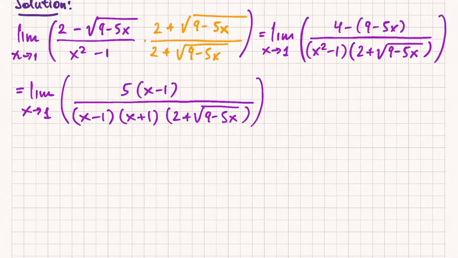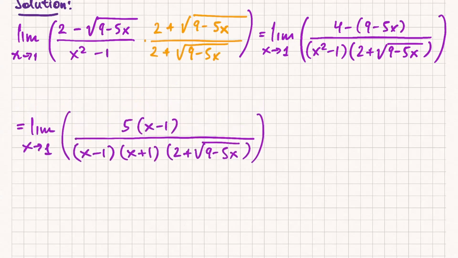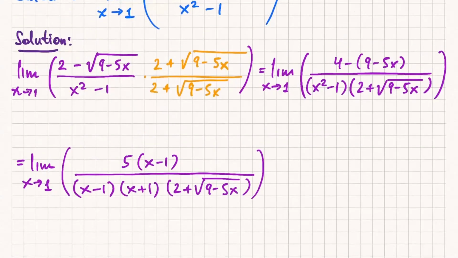All right, and now I'm able to say, aha, if this is the same thing as before, if x is approaching 1, x is not actually equal to 1. Wait, it's a -5 on the top. You're factoring out a -5. Is it? Let's see. Oh no, I'm sorry. It's because the negative distributes, and that makes the -5 a +5. That's correct, right? So up top, this thing right here is 4 minus 9, which is -5, and then plus 5x, right? So when I factor out the 5, I get just x minus 1. Yes.